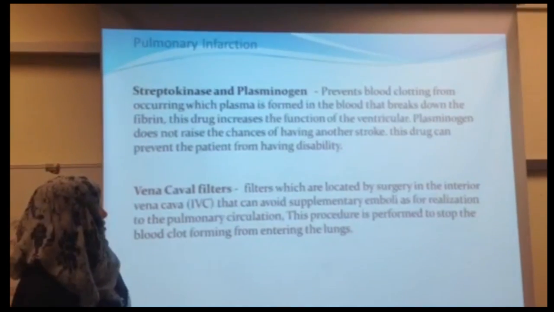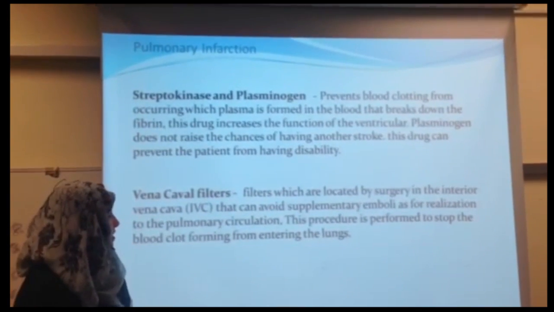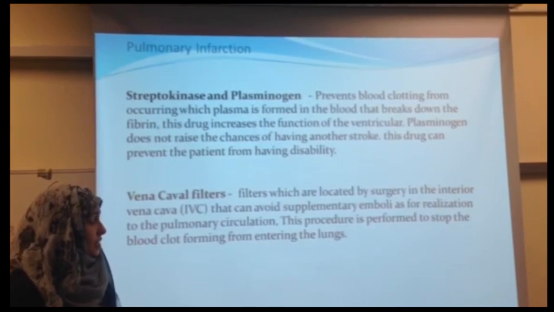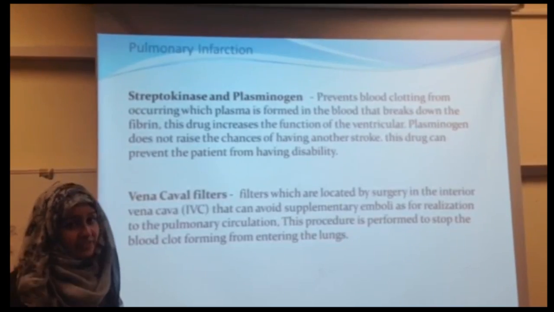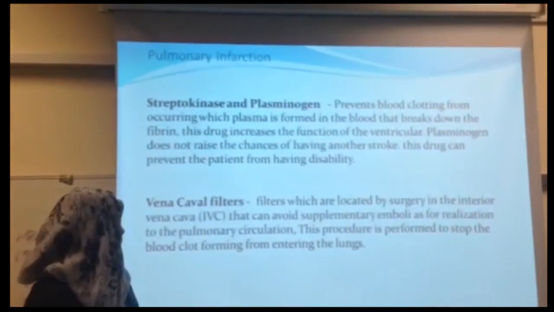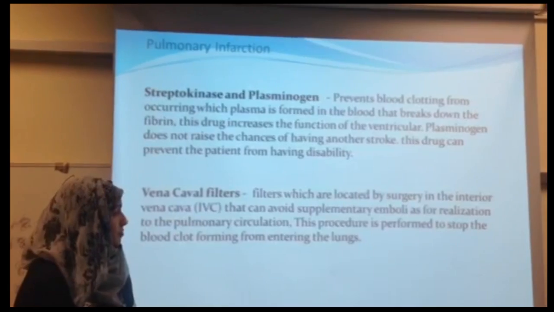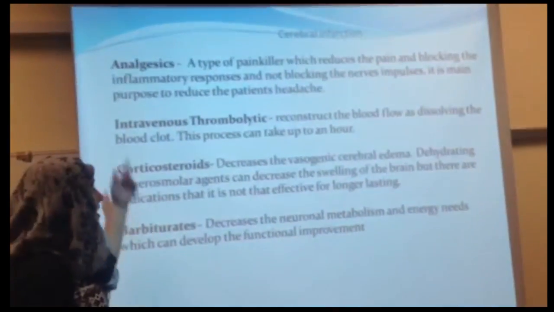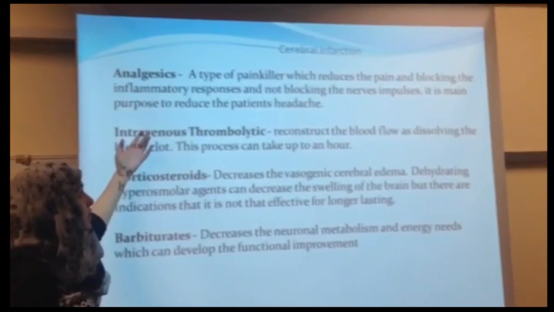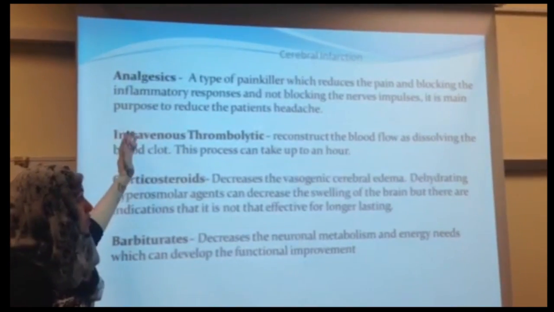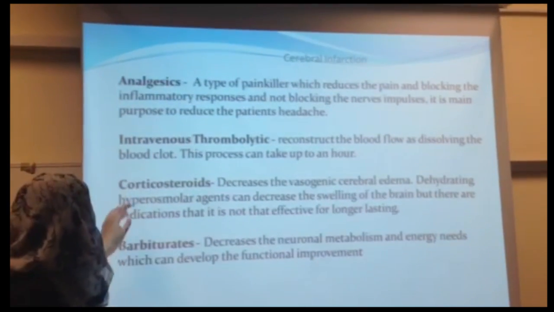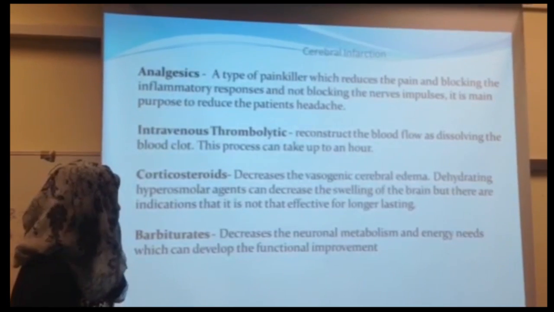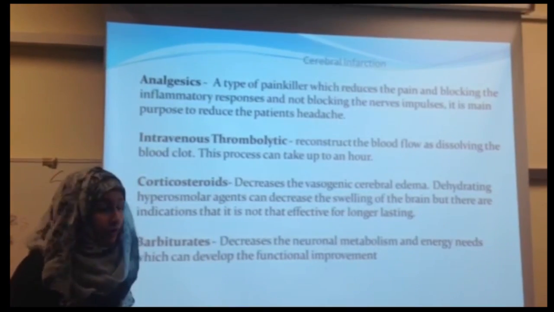Treatment for pulmonary infarction: streptokinase and plasminogen prevent blood clotting. It also reduces the chance of having another stroke, and it can prevent the patient having disability. Vena cava filters are placed in hospital by surgery. Treatment for cerebral infarction: the main purpose for this treatment is to block the inflammatory responses without blocking nerve impulses. Intravenous thrombolytic can take up to 1 hour, dissolving the blood clot, also restoring the blood flow.